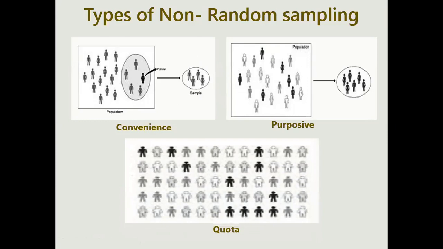So what is quota type of sampling? Quota means something systematic but in a non-random way. You can just see this picture. It is like a multi-stage one, but I'm selecting just one sample from each row. So this is quota type, like I have to fulfill that from every row I have to select one sample. So quota is something fulfilling particular attributes.